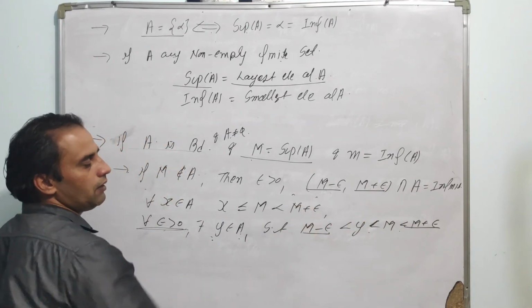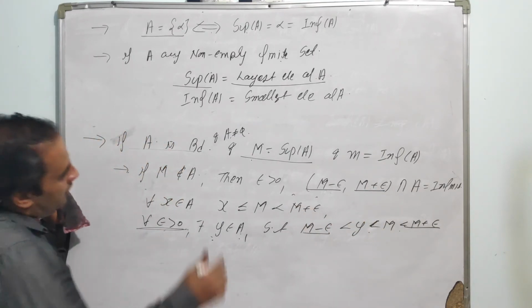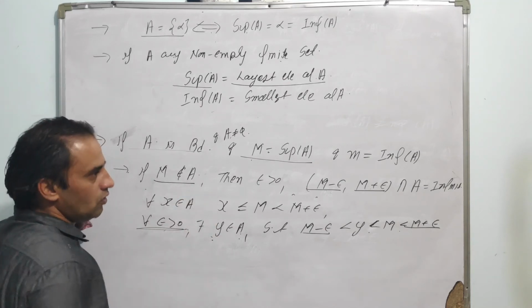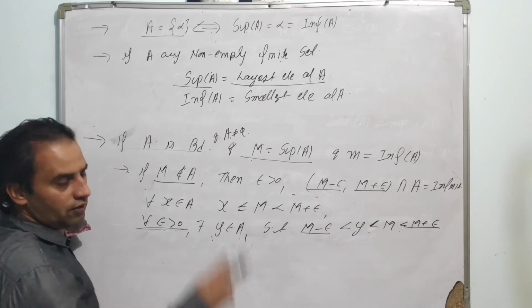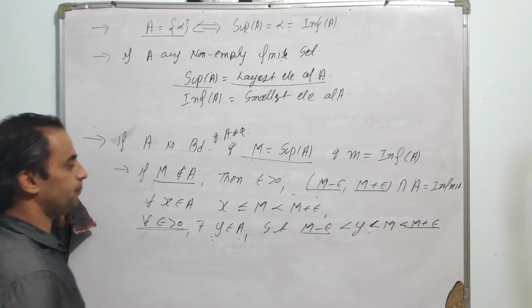And based on this property, we can say that the supremum of a set, if it is not a member of the set, then it must be a limit point of the set by the definition of a limit point. We will prove this one.